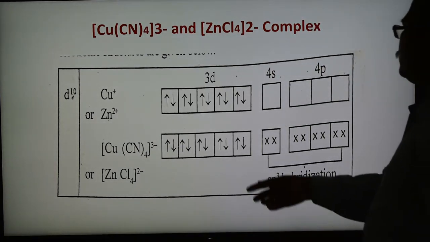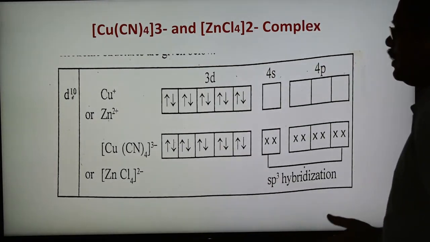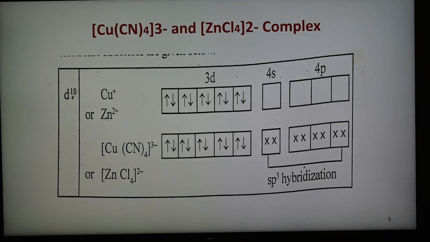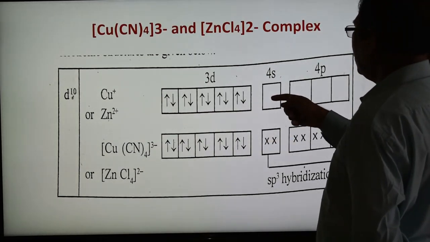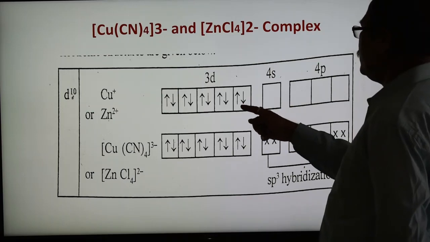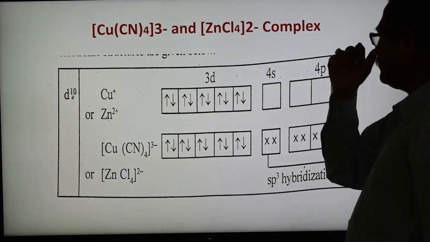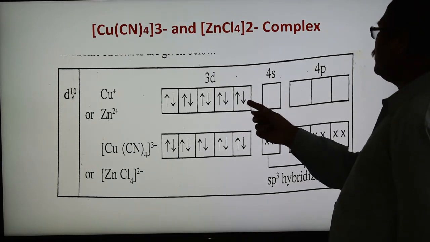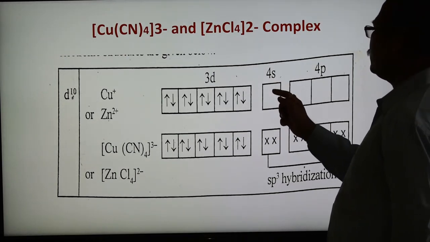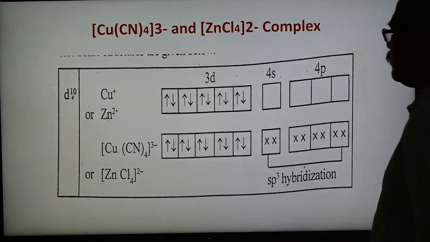In case of Zn2+, the configuration of zinc 2+ is argon 3d10 4s2. Atomic number is 30, and 2 electrons are lost from the zinc, so 2 electrons from 4s are lost, forming 3d10. So this is the case of 3d10. In case of Cu+1, 1 electron is here, 3d10 4s1. So Cu+1 means 1 electron is lost and d10 is the configuration.